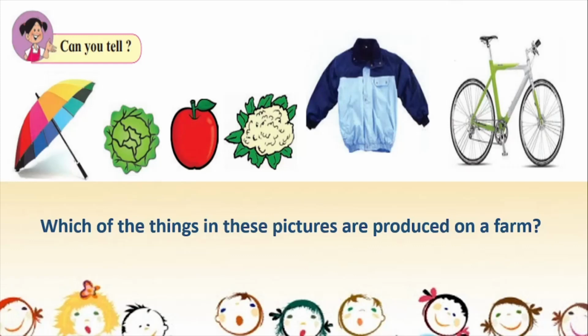So the first question is, which of these things are produced on a farm? So you can see many things in the picture. So which of these things which you can see in this picture are produced on a farm? So let us see and let us try and find out.